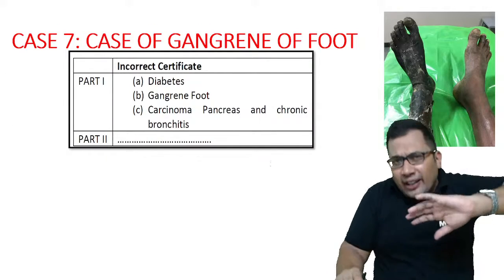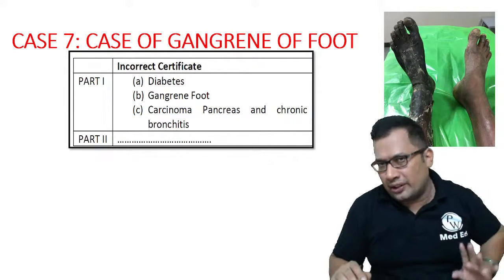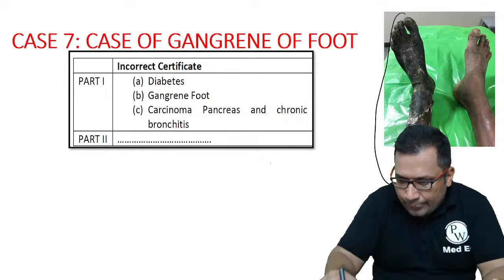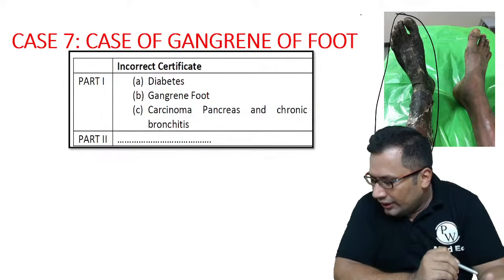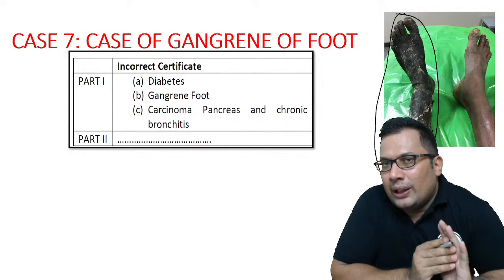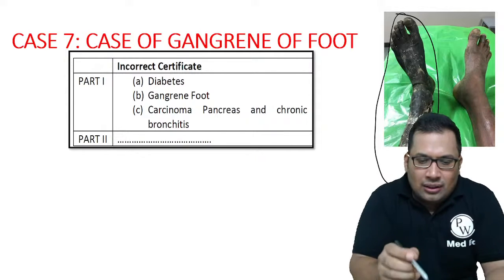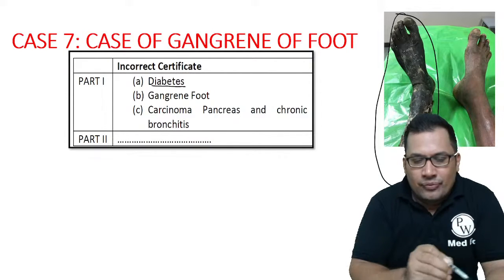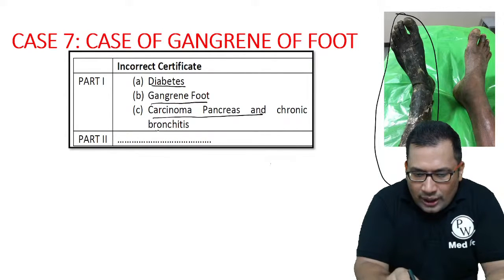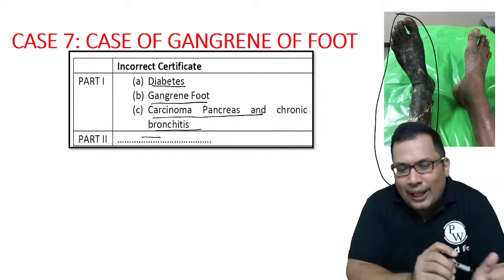Now let's see one incorrect certificate, and how to write the correct certificate. Case of gangrene of foot. Here the patient has gangrene of foot and died due to some complication. The certificate given by some attending physician is like this. What has he written? Diabetes is 1A, gangrene of foot is 1B, carcinoma pancreas and chronic bronchitis in 1C. Part 2 he left blank.